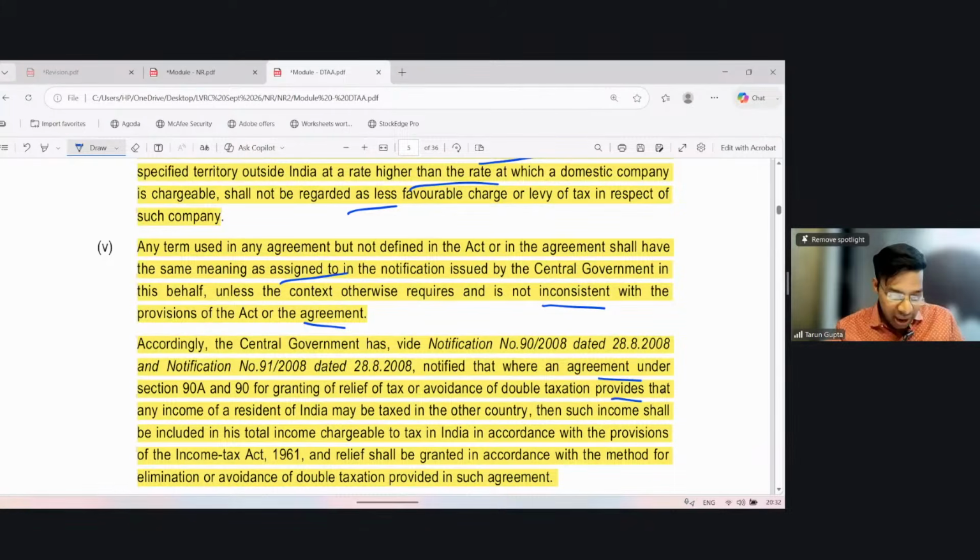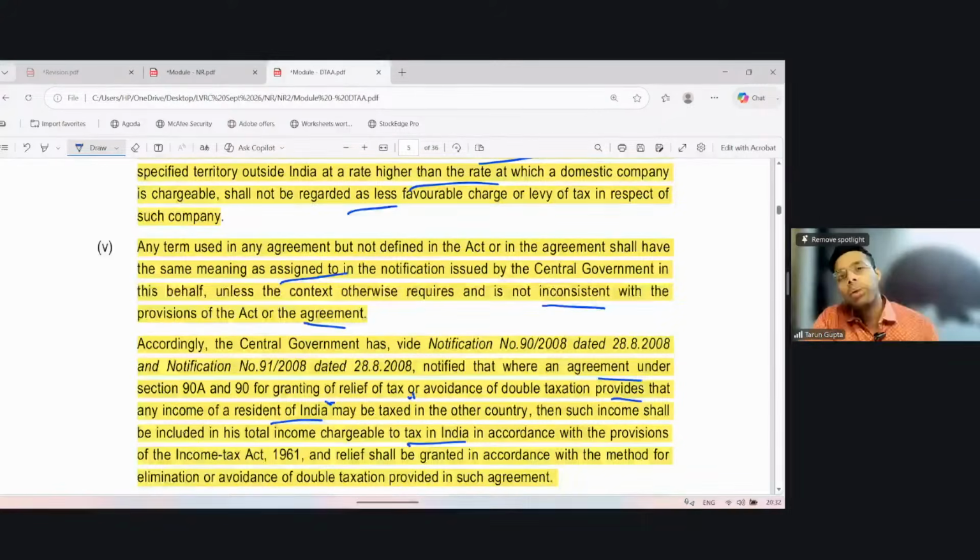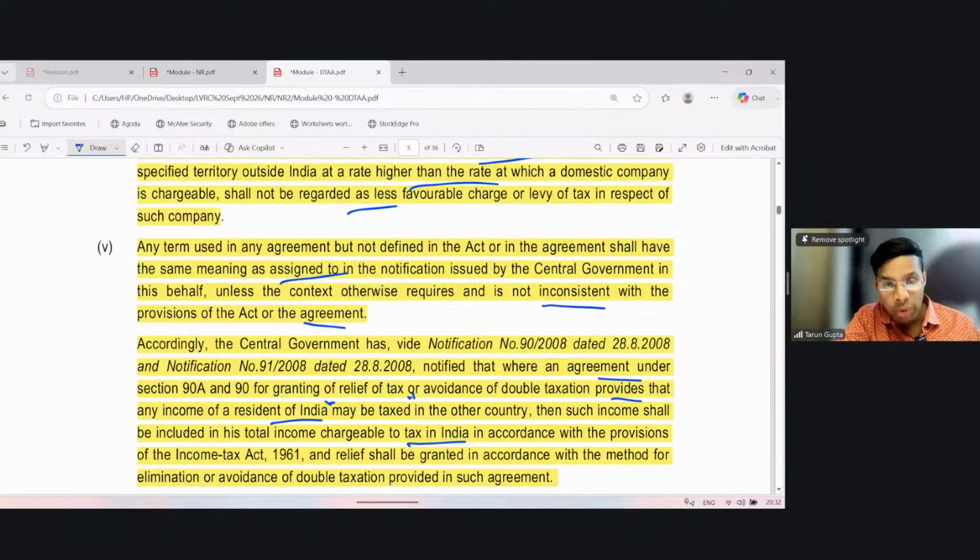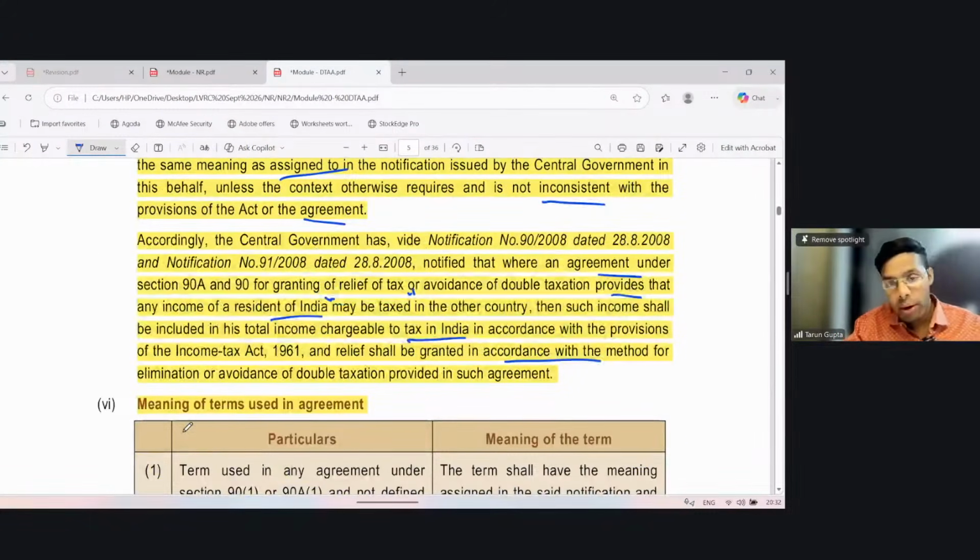provides that any income of a resident of India may be taxed in the other country. So the words used are may be taxed, not shall be taxed. It provides that the income may be taxed in the foreign country, then such income shall be included in the total income chargeable to tax in India also, because the word is may. So both India and the foreign country can tax it in accordance with the Act, and relief shall be granted in accordance with the method of elimination or avoidance of double taxation provided in such agreement.